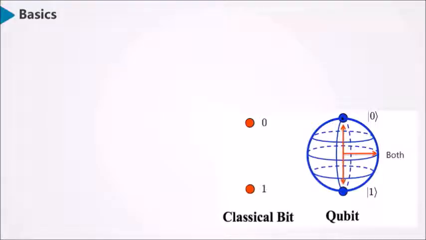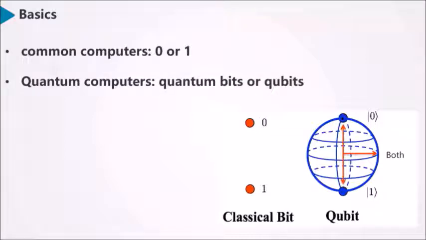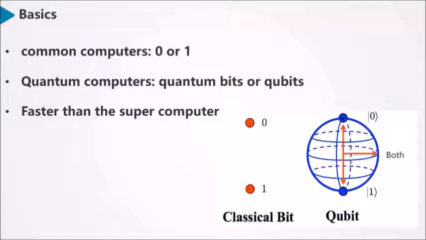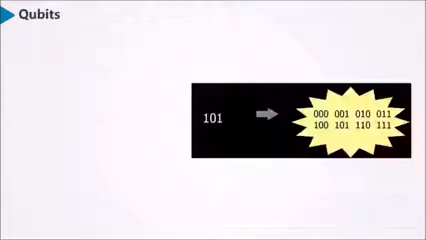Let's go through some of the basics of quantum computing. All common computers use zeros or ones for their computations, like ordinary or standard computers. Quantum computers use quantum bits or qubits, which are represented by zeros and ones at the same time, or a combination. These quantum computers are faster than some of the supercomputers as of now. These computations are made with a very small number of quantum bits, and research is still going on.